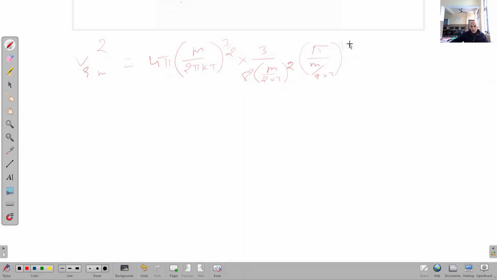Power 1 by 2. So what was the standard integral? 3 by 8 a square into pi by a.